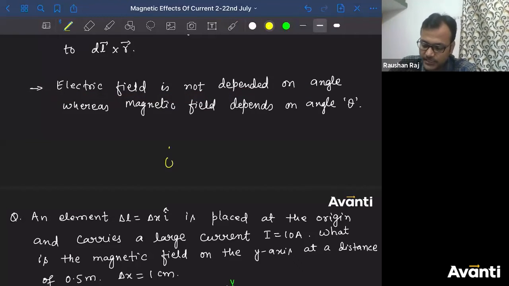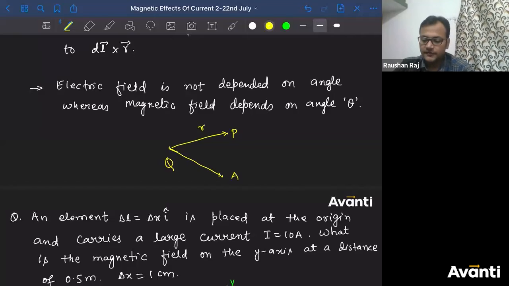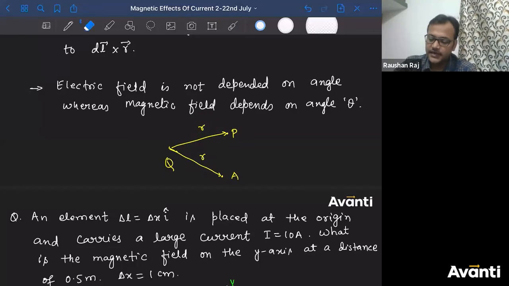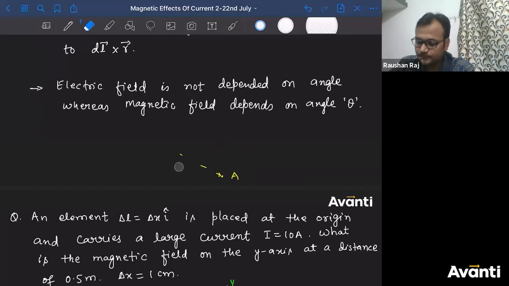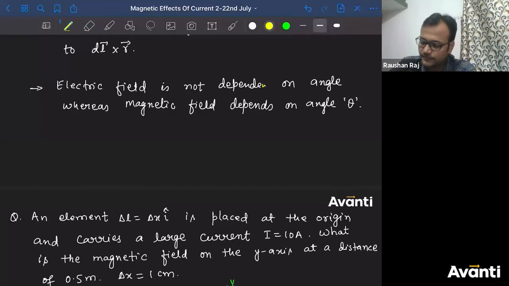If you have a point charge here, and I ask you to find the electric field at this point P, which is at a distance of R, and now I ask you to find the electric field at this other point, let me call it A, which is also at a distance R, will the electric field at these 2 points be different? No, the magnitude will be the same, right? So I can say that electric field is not dependent on angle. Whereas the magnetic field depends on the angle.